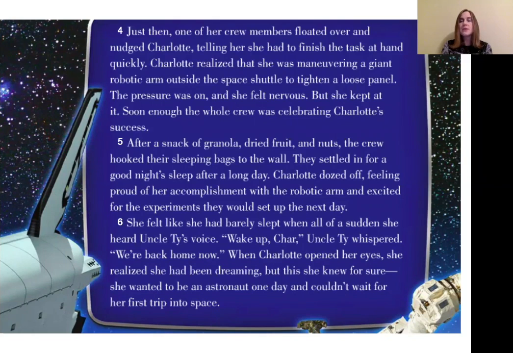When I look at these paragraphs real closely, I can see a lot of details about things that happen to Charlotte while she's in space. She's not by herself, there's some crew members with her. And she's having to work on a giant robotic arm outside of the space shuttle to tighten up a loose panel. She ends up being successful with that.